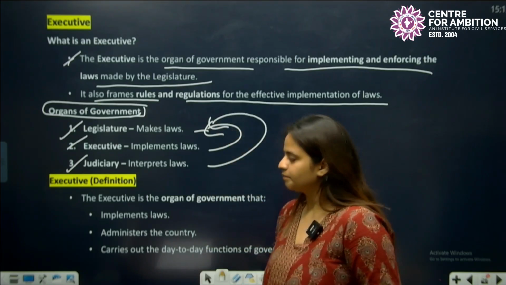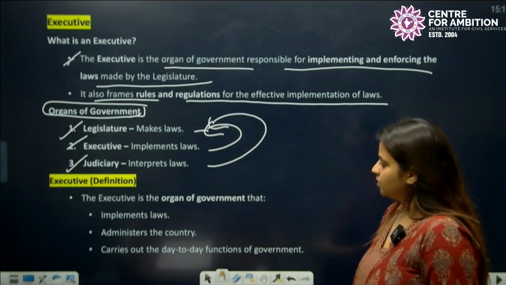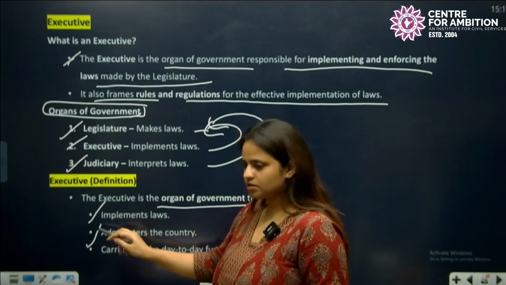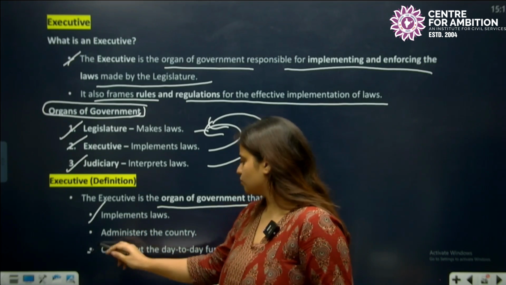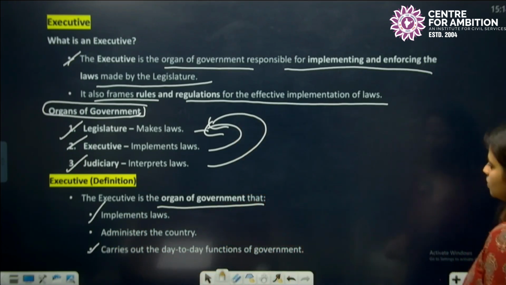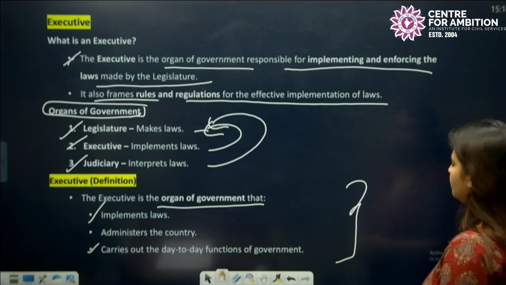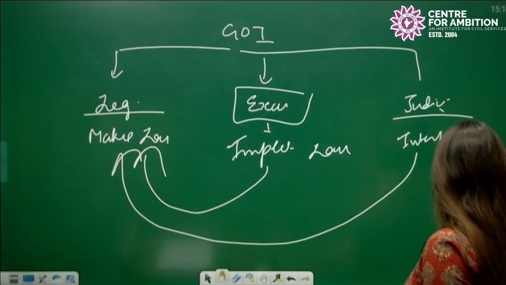So what is the definition? It is the organ of the government which implements the laws, administers the country and carries out the day-to-day functions of the government. I have summarized it here so that it gets in your mind very precisely.